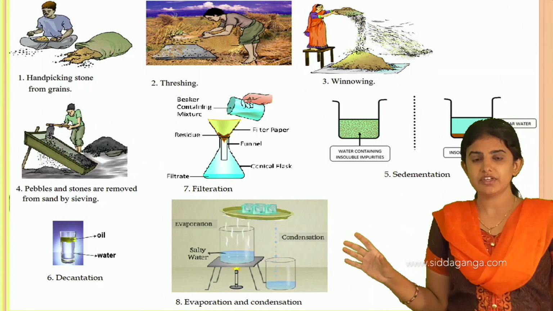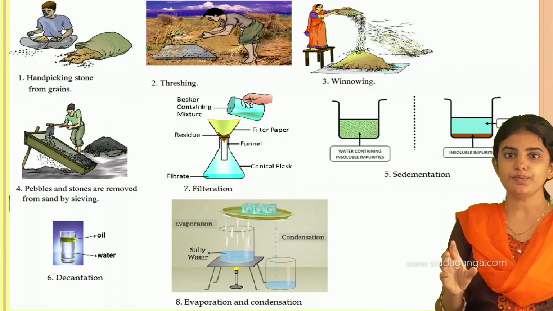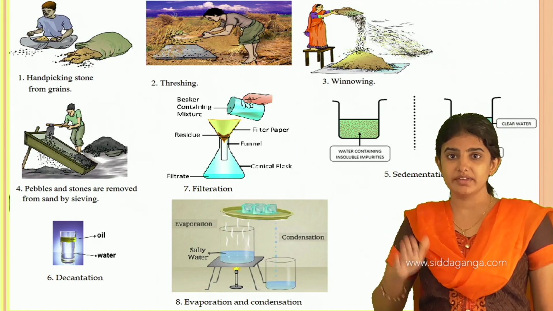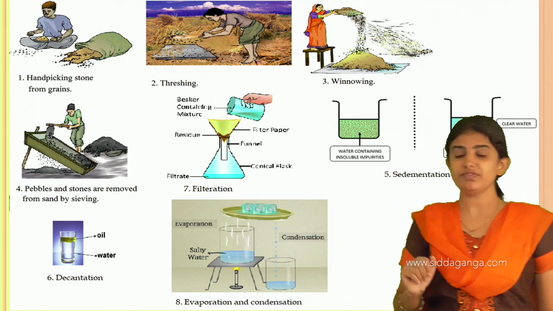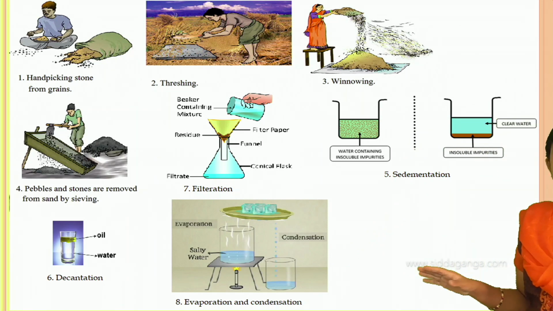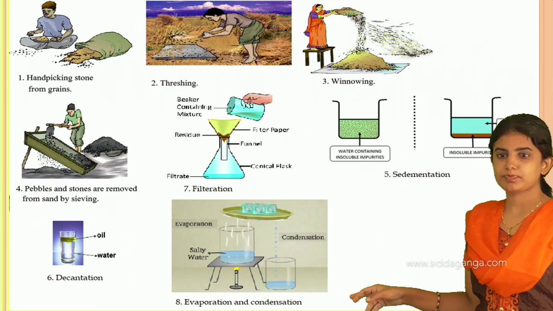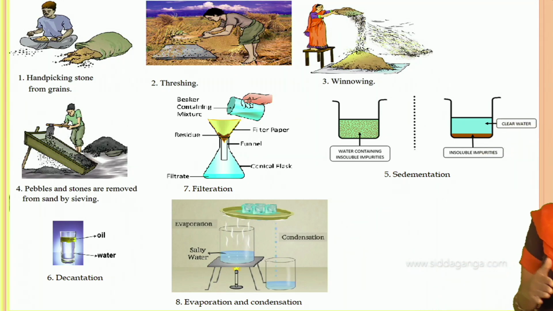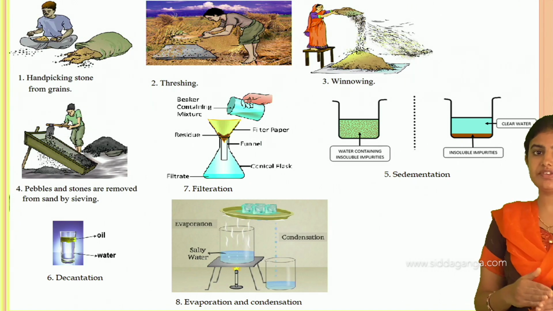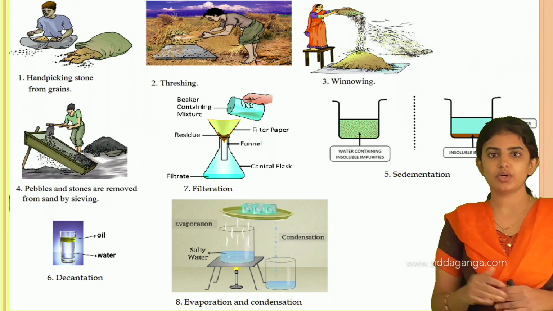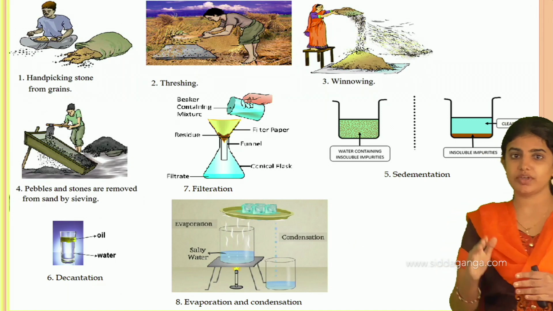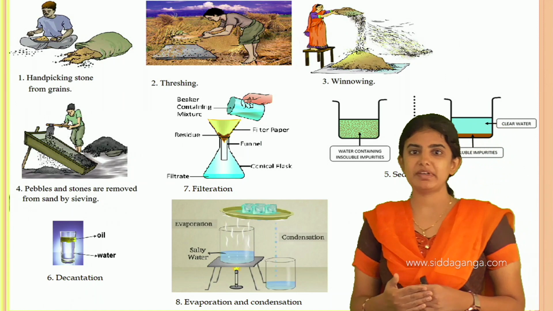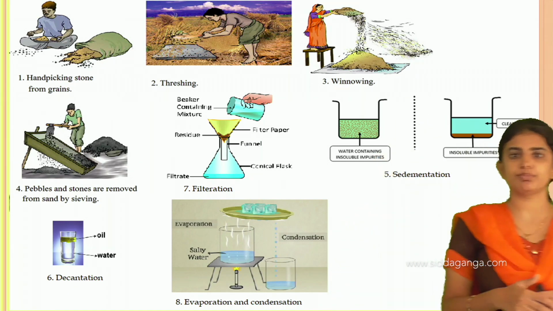See, in the filtration process also, we can't see the impurities. These impurities are present, and they can be removed by the process of evaporation. In the evaporation process, the insoluble impurities can be removed, where the liquid state is converted into the vapor state. We call it the evaporation process.